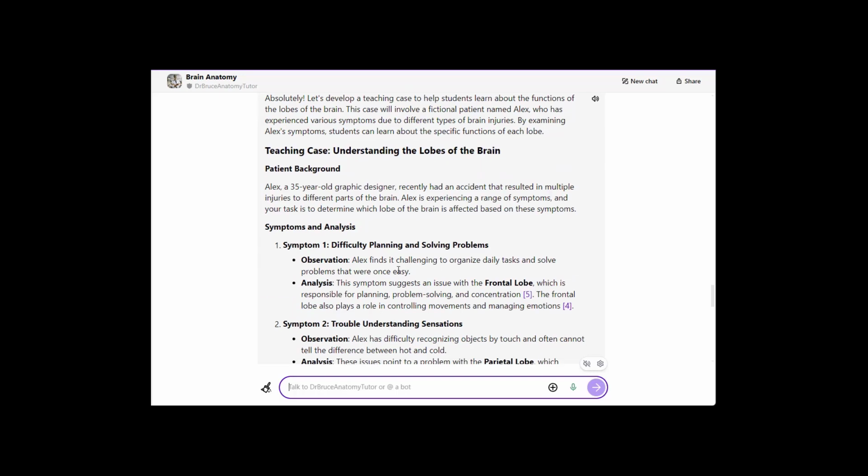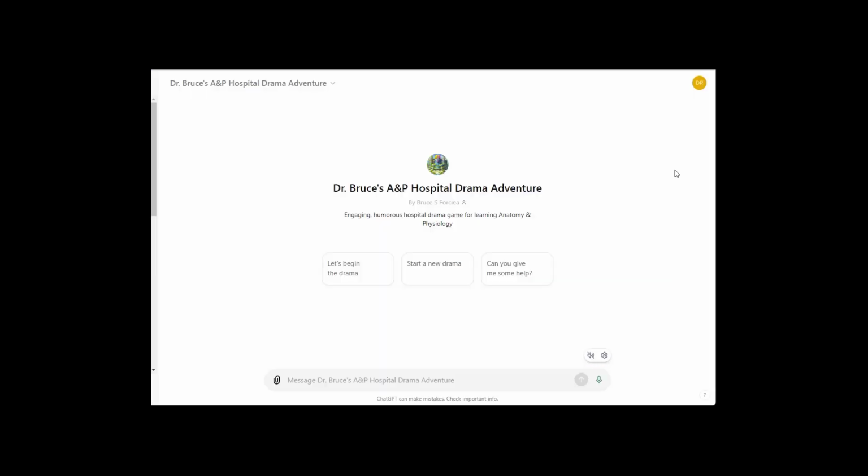All right, so that's the Anatomy Tutor. This next one is over in OpenAI, and it's my hospital drama adventure, which is an interactive game where students can explore different parts of this fictitious hospital, and then it creates scenarios and asks questions. Students can do this on their own if they want, or I'll bring this up in class, and we'll just play the game in class.